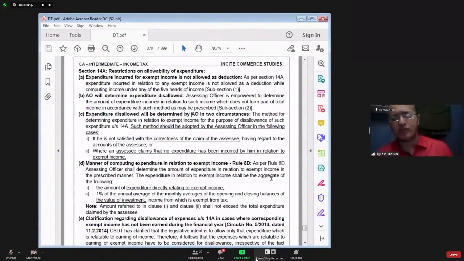Similarly, from the profit and loss account debit side, any expenditure which is appearing there, and that expenditure is incurred for earning the exempt income, that expenditure should also be disallowed. Since income is not taxed, expenditure cannot be claimed as deduction. Have you understood this much? Yes or no?